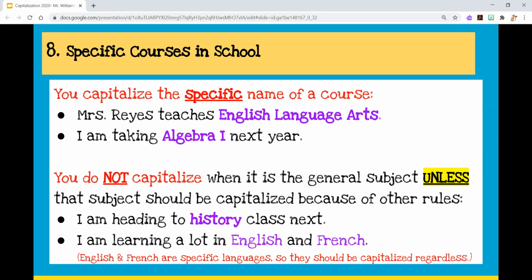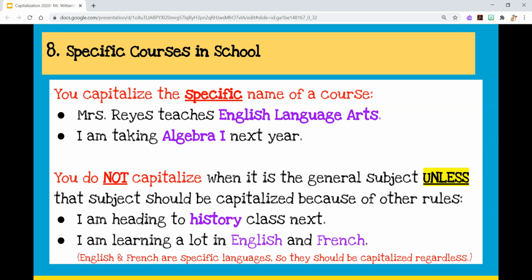Now, to be clear, you do not capitalize when it's the general subject, unless that subject should be capitalized in the first place. So, for instance, I'm heading to history class. History class is lowercase. You're just describing the class you're going to by its subject, lowercase. However, I am learning a lot in English and French. English and French aren't capitalized because that's the title of the class or they're more important, but English and French, as you saw earlier, are nationalities and specific languages in this case. So we're going to capitalize this.